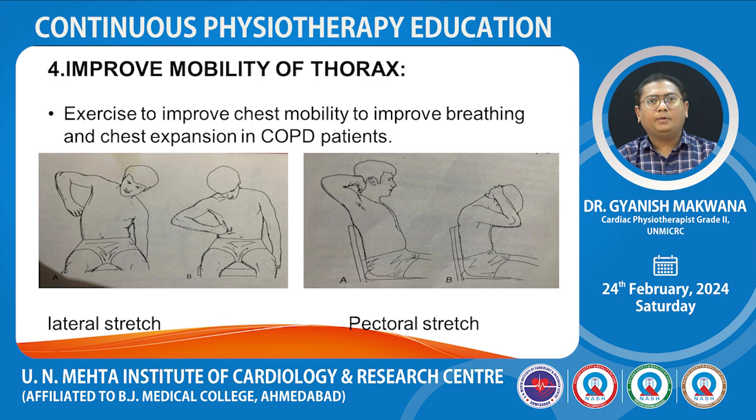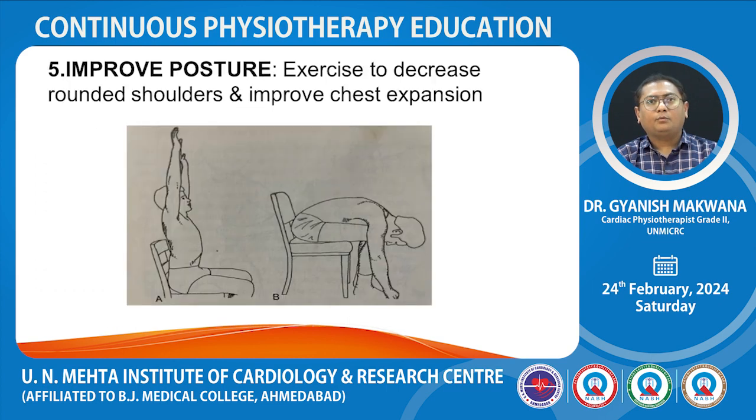Fourth is improve mobility of thorax, that is lateral stretch and pectoral stretch. These are the exercises to improve chest mobility, to improve breathing and chest expansion in COPD patients. Fifth is to improve posture. COPD patients have rounded shoulders and kyphotic posture, and this is the exercise to decrease the rounded shoulders and improve chest expansion.